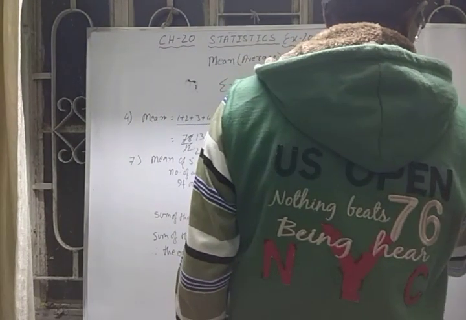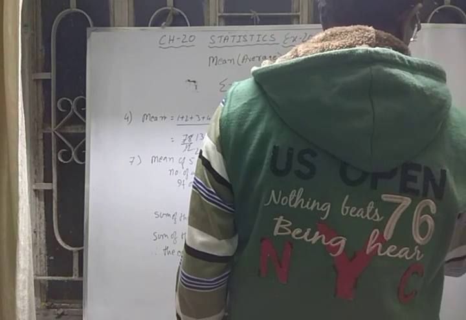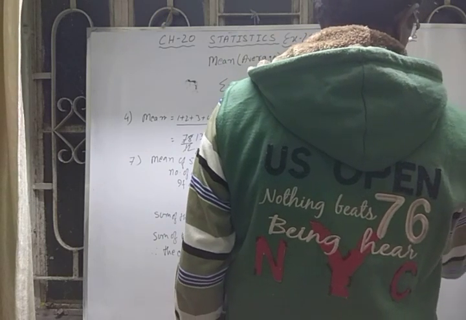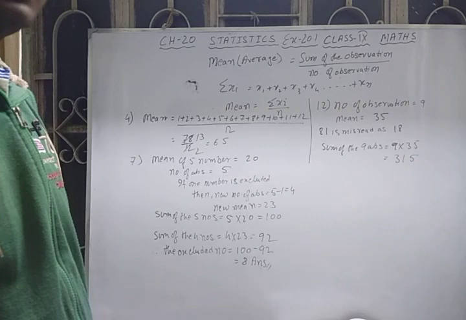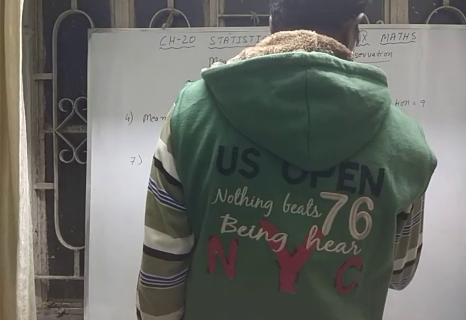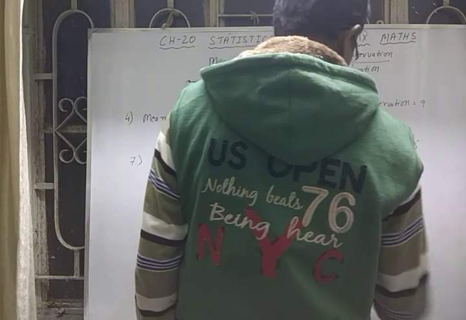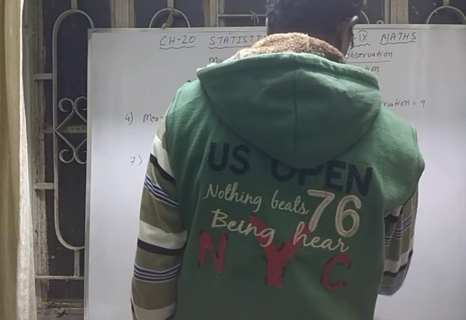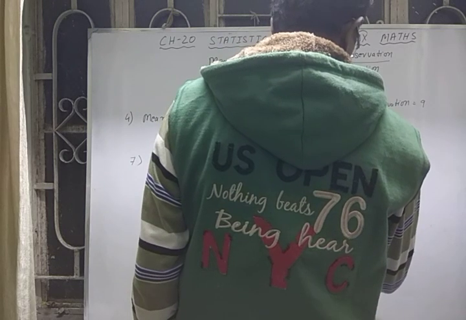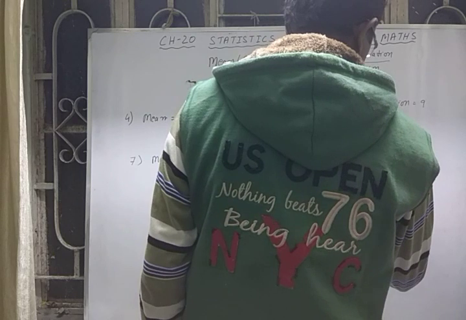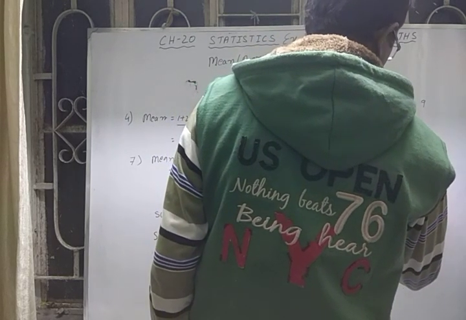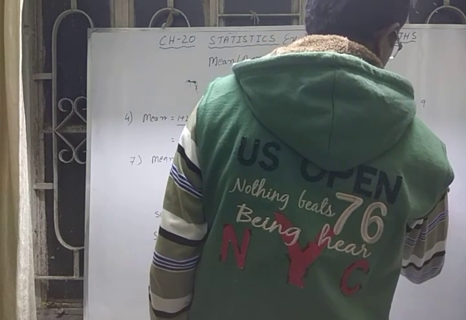So 9 5s are 45, 5 carry over 4. 9 3s are 27 and 4 is 31. So the sum of the observations is 315. Now write the correct sum of the 9 observations.